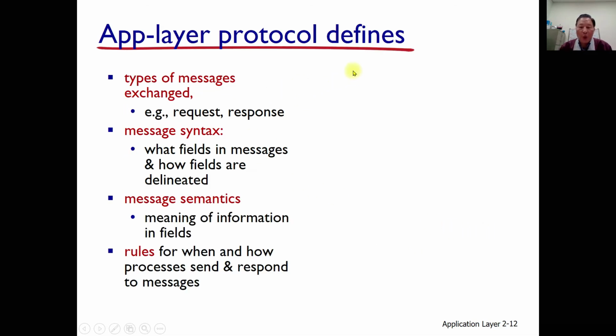Okay, the application layer protocol defines the protocol. It defines the types of messages exchanged, for example request and response. We have different kinds of messages. Also it defines the message syntax: what fields are in messages and how fields are delineated. And the message semantics: the meaning of the information in fields. Those are defined in the application layer protocol. Even in other layer protocols, it is similar, but they are defined properly. It also defines rules for when and how processes send and respond to messages.